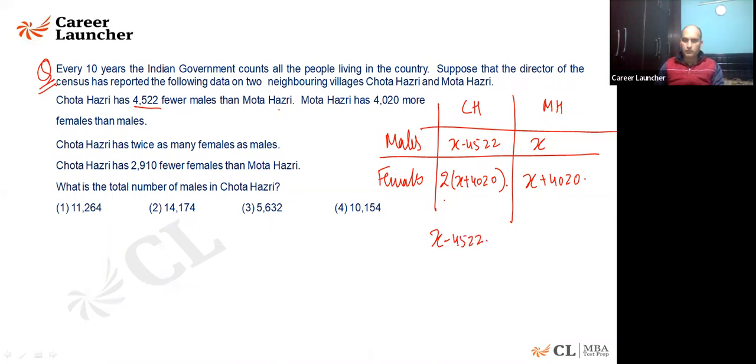Sorry. Chota Hazari has twice as many females as males. Just a second.